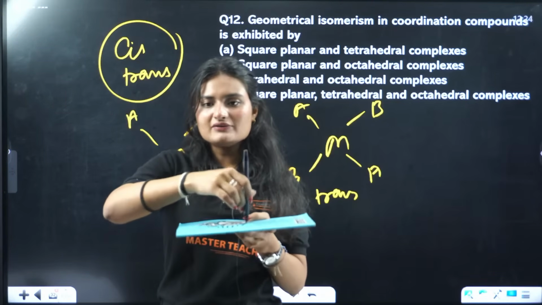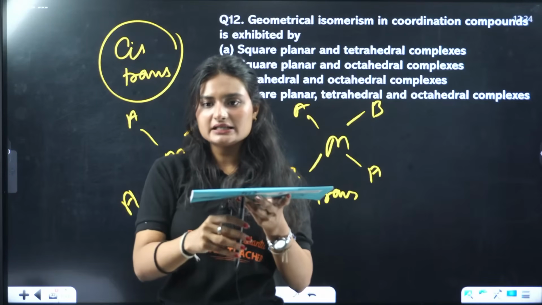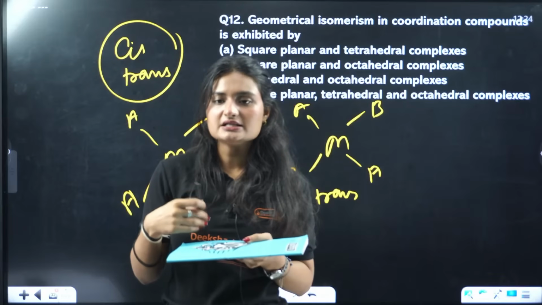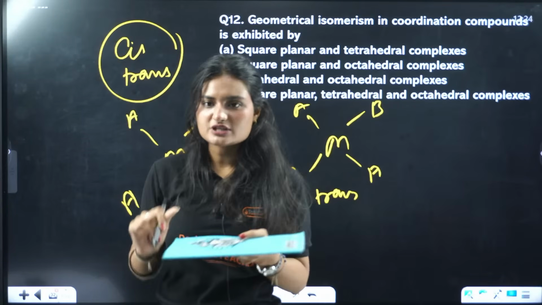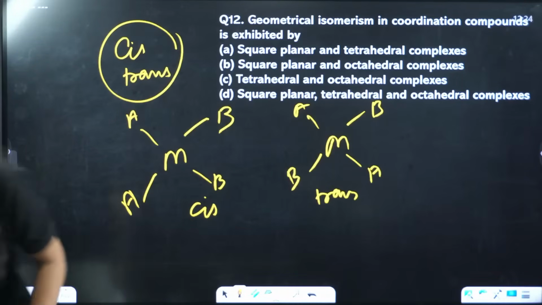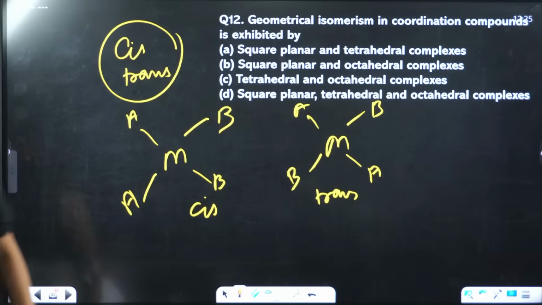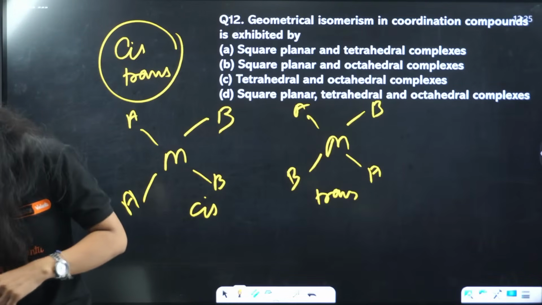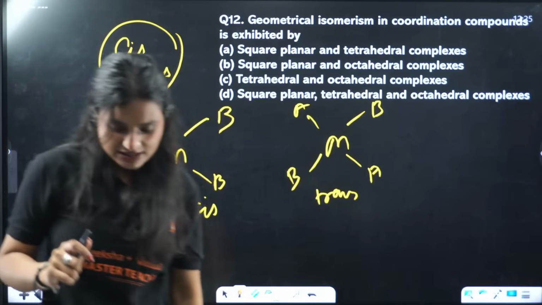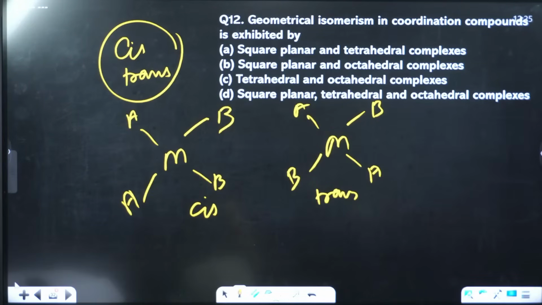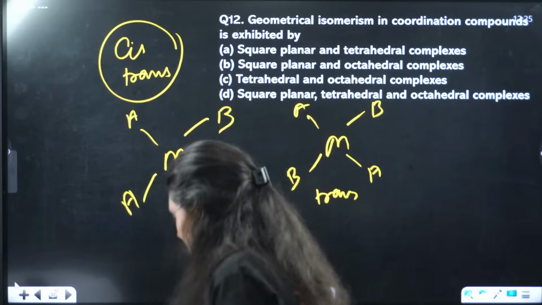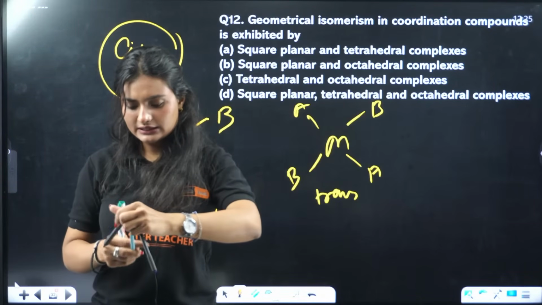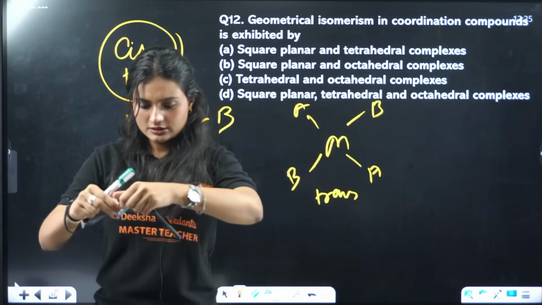If you have one ligand here and one ligand here, that is a trans position. They are opposite to each other. Cis means they will be on the same side. But for tetrahedral, the case is a little different. I'll show you. You should know the concept, because if you are just blindly memorizing it, it won't help you much. For tetrahedral, the arrangement is slightly like this.